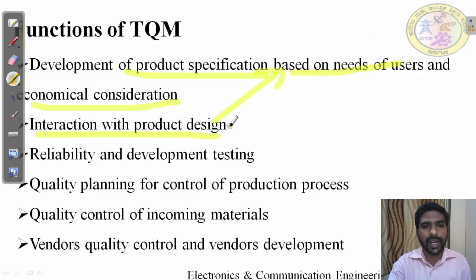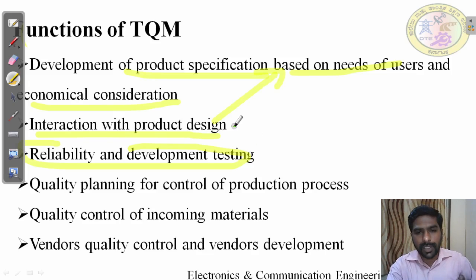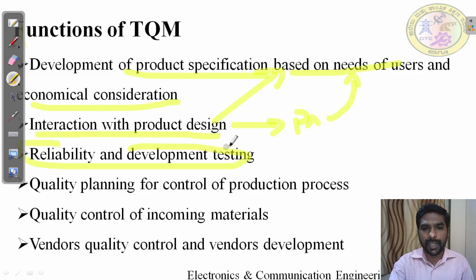For that, they have to interact with the product design, and then reliability and development testing, and they do testing. Whatever product design is developed, that product has to be properly tested or properly verified. Why are they verifying? Whether all the functionality is implemented as per the customer need, that they have to verify. And quality planning for the control of the production process. While they are doing the production process, some process has to be developed, that is called quality planning.